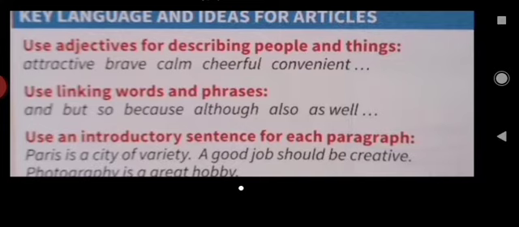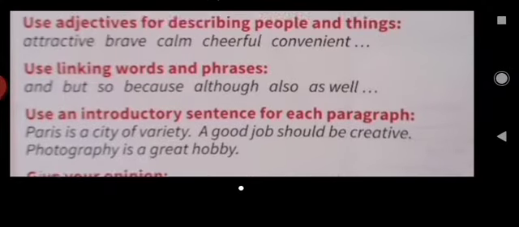Okay, brave would be used for a person, for example. Calm could be used for a person or a place. Cheerful, that's for a person usually, but I can imagine it being used for a place also. And convenient, very good for a place. Now, convenient means kind of easy to access, for example. It's not complicated, it's not hard to get to, it's not far away.